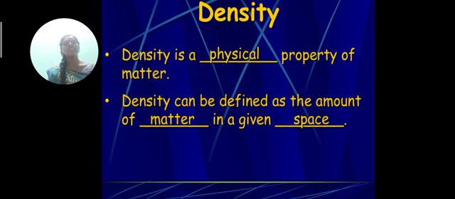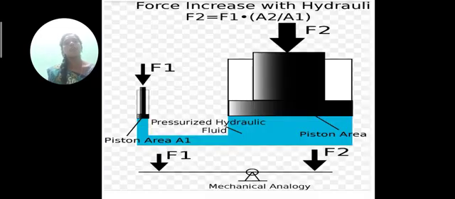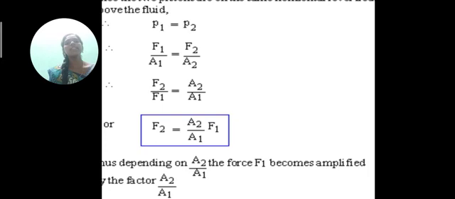Density. Density is a physical property of matter. Density can be defined as the amount of matter in a given space. Force increases with hydraulic power. On one side is F2, on the other side is F1, so A2 by A1. The fluid pressure P1 is equal to P2. F1 by A1 is equal to F2 by A2. F2 by F1 is equal to A2 by A1.